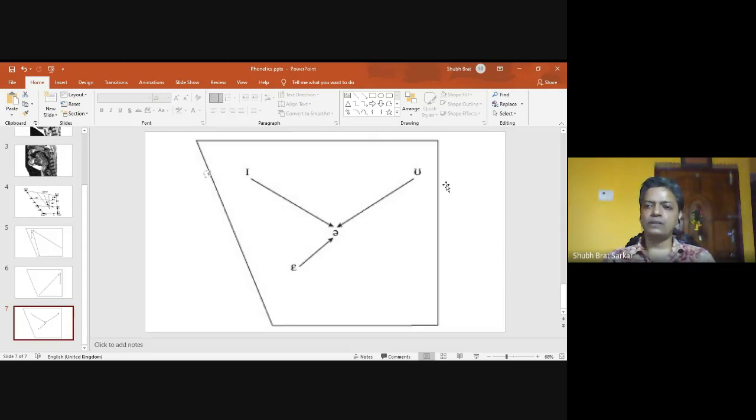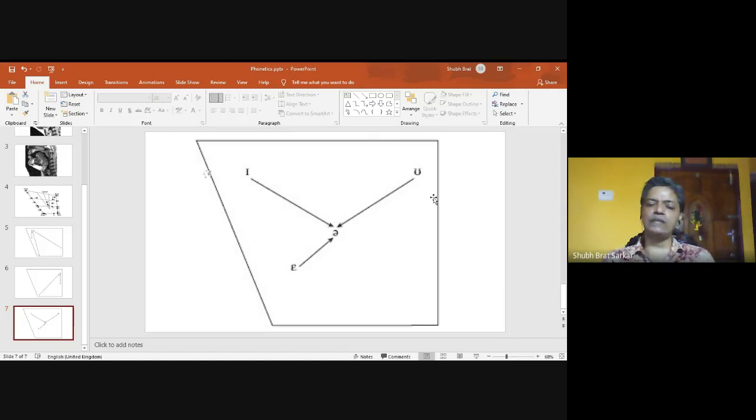The third diphthong in this category is ua, as in sure. Sure. Poor. Ensure, poor. So this is the sound oo and this is the sound a.